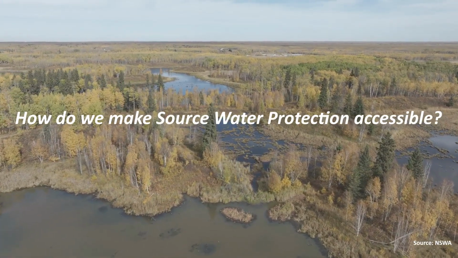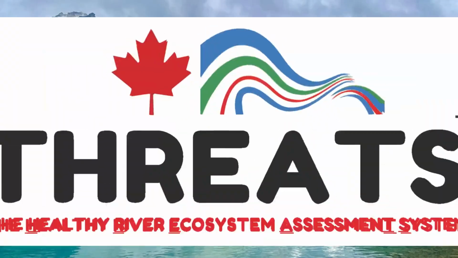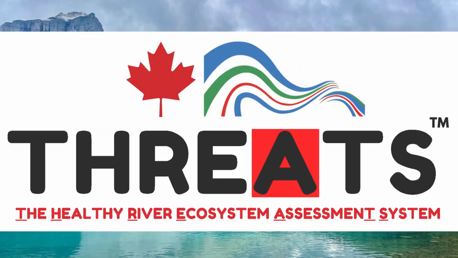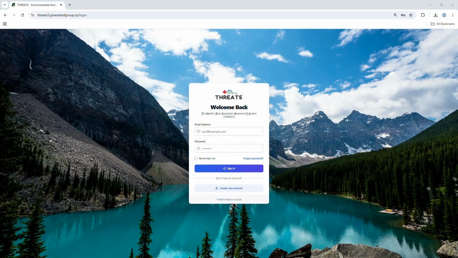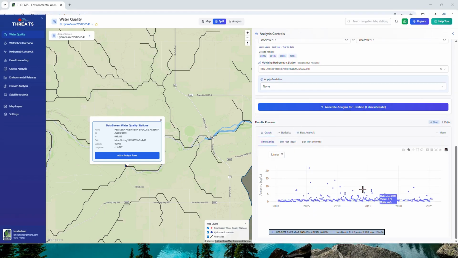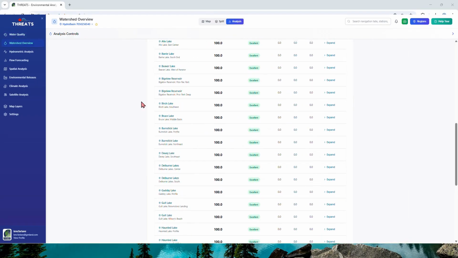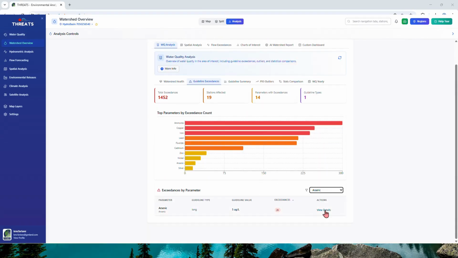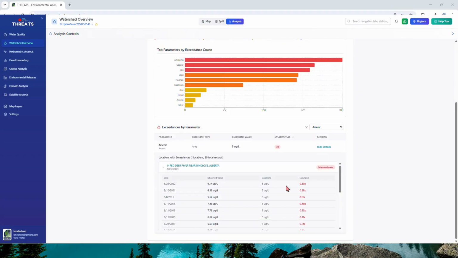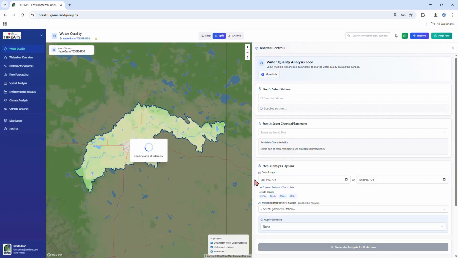That's why the Alberta Water Council worked with Greenland Consulting to enhance the Healthy Rivers Ecosystem Assessment System, or THREATS. THREATS is a web-based platform with user-friendly maps and charts that brings together environmental data and analytical tools in one place. Instead of spending time tracking down information from different agencies and databases, municipal officials, First Nations, and water utilities can access purpose-ready data with a few clicks.